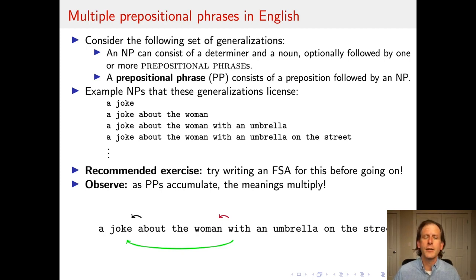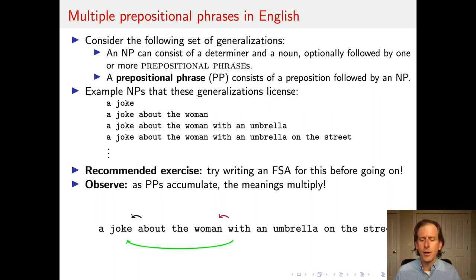And that's a kind of dependency relationship, which has some formal uses that we may encounter later on. Alternatively, with an umbrella might be that the umbrella's in the joke, but the woman doesn't possess it. So it's like a joke with an umbrella involved. And there I would use the green line, which connects with directly to joke and skips over woman.